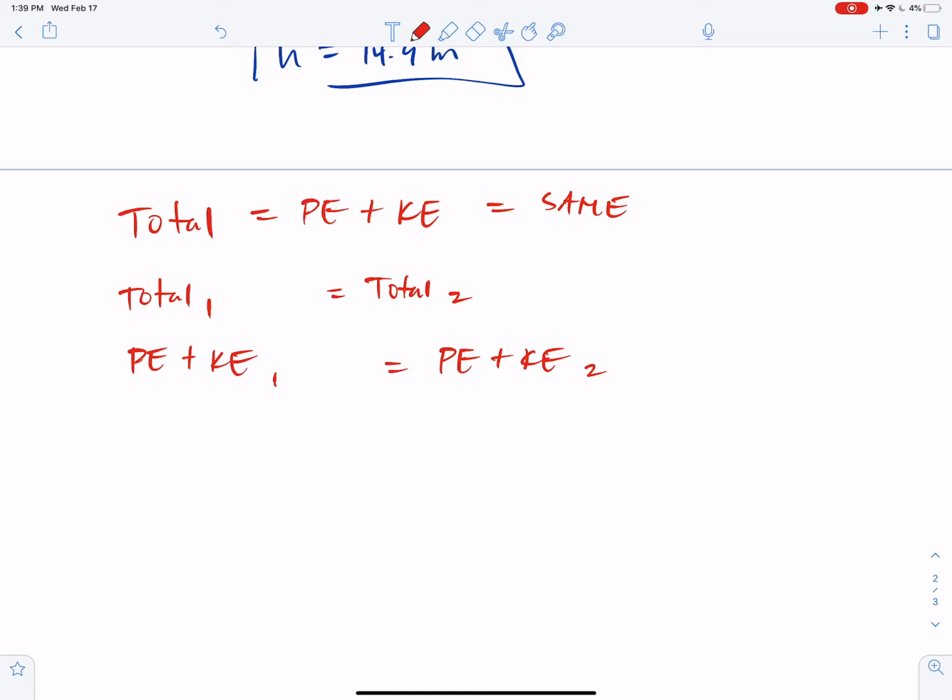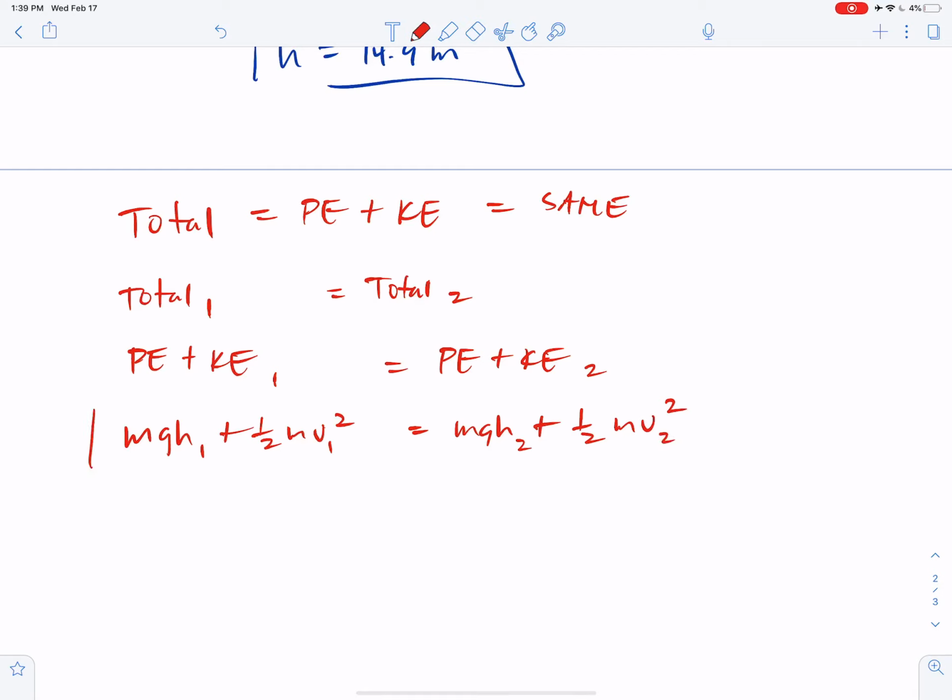And so a phrase that is sometimes popular to see in physics is a longer version of this, which is that mgh plus 1/2 mv squared at time 1, so we would call that H1 and V1, is equal to mgh plus 1/2 mv squared at time 2. We would call that H2 and V2.